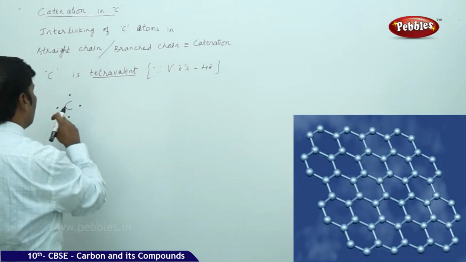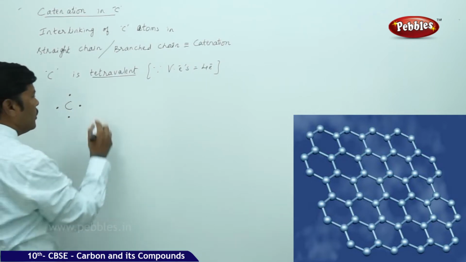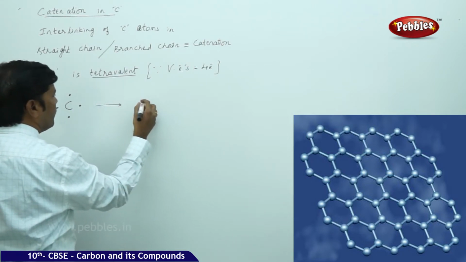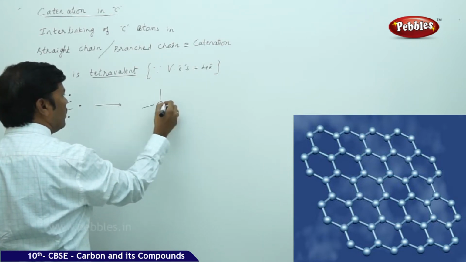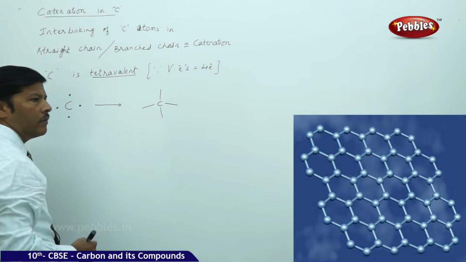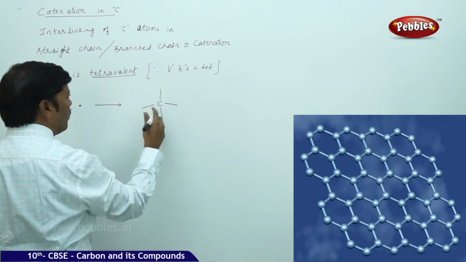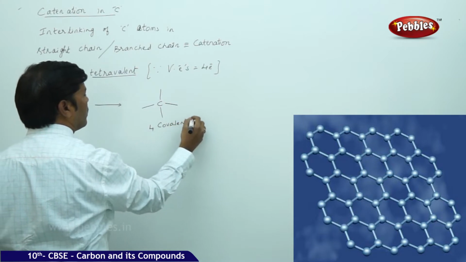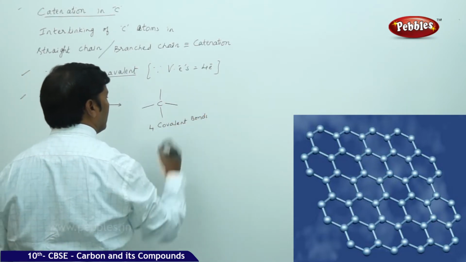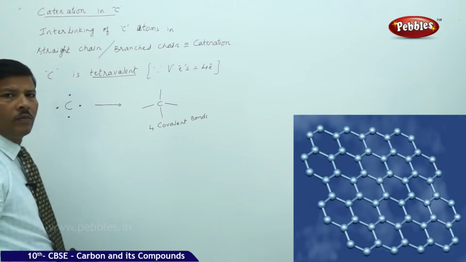These 4 valence electrons give the tetravalency nature. This results in the formation of linking. It can form 4 bonds, that is 4 covalent bonds.